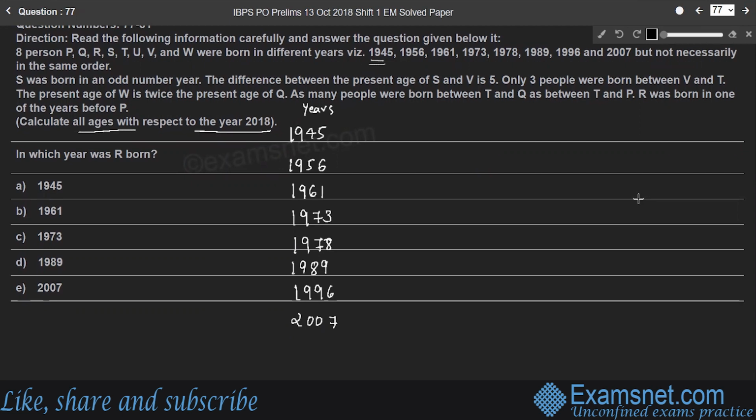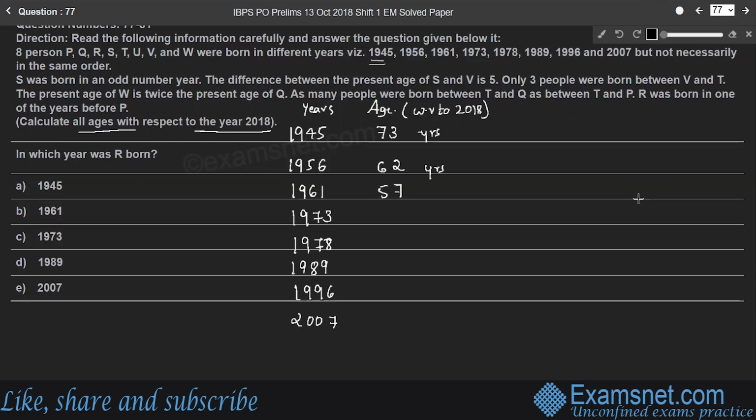So we'll write the ages, right? So the respective age. So with respect to 2018, we are calculating the ages. So 1945 to 2018, it becomes 73 years, right? So 73 years. So 1956 to 2018, it becomes 62 years. 61 to 2018, 57 years.